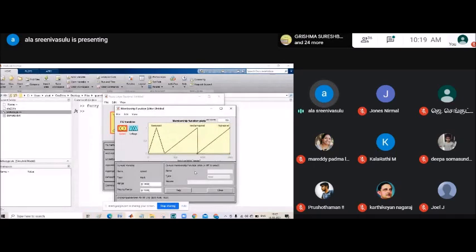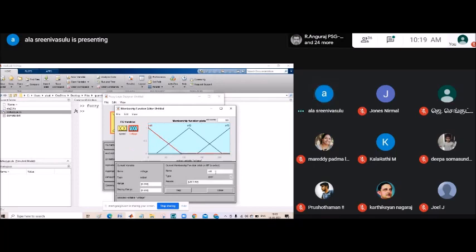Once we give this, the speed membership functions are created. Speed has specific low, medium and high ranges that we keep the rules with. Then click on voltage. The range you can fix here. Here the voltage range, 0 to 230, we are keeping.